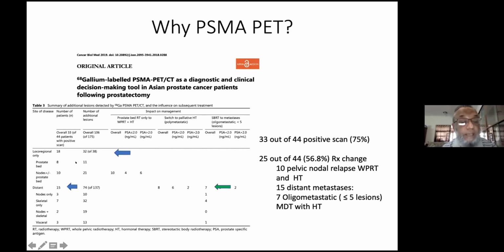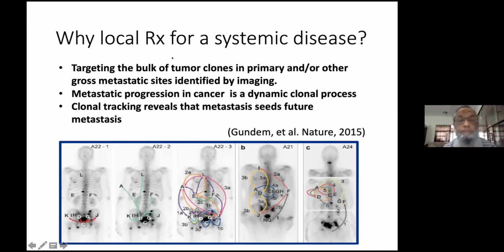And in this scan, they have shown that there were 15 distant metastases, and among these 15, 7 could be treated by SBRT. So this is how the role of PSMA can be justified in identifying oligometastasis, and we can shift the patient from palliative to curative intent.